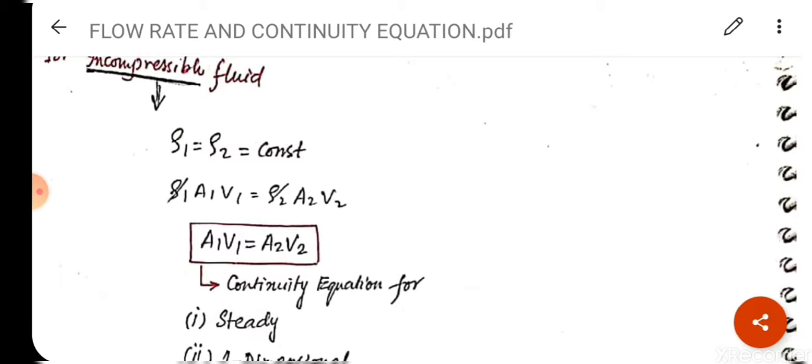So we can say rho 1 हो या rho 2 हो, both are constant. So putting the value of rho 1 and rho 2 in the continuity equation, that is rho 1 A1 V1 is equal to rho 2 A2 V2, we will get the final expression as A1 V1 is equal to A2 V2. This is the continuity equation for steady flow, one dimensional flow and incompressible flow. If questions are asked in the exam, you can write this is the equation which is used for steady, one dimensional and incompressible flow.